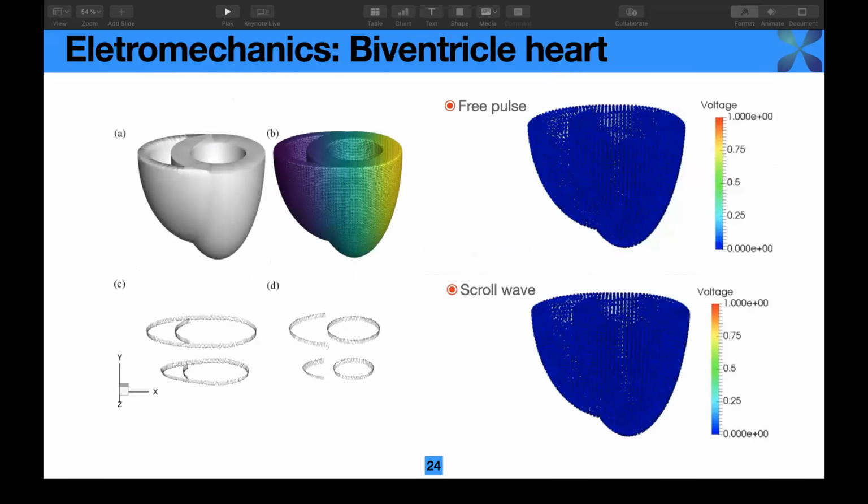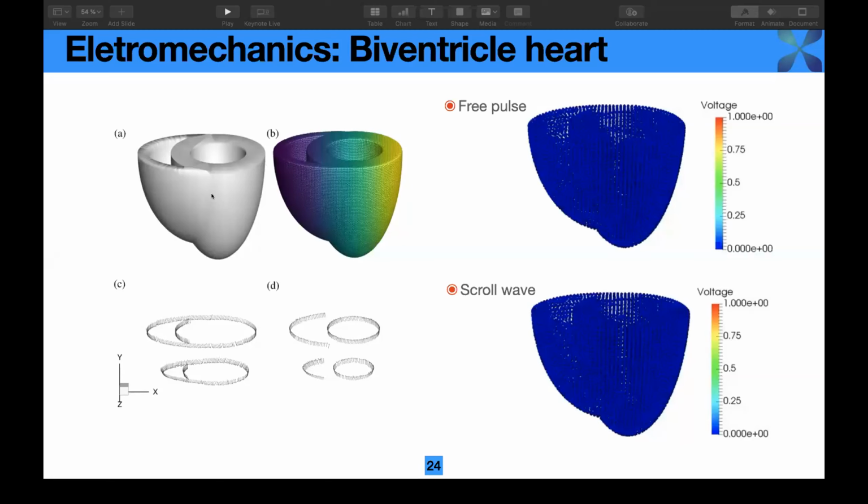In this case, we want to introduce two things. The first is the free path induced extraction of a biventricular heart. And the second one, we want to show that the present method can reproduce the scroll wave in a complex 3D geometry.